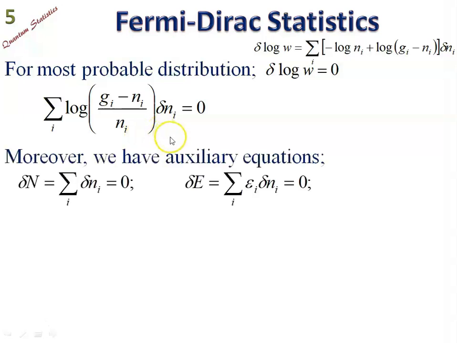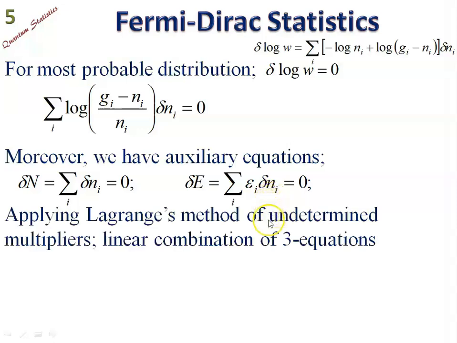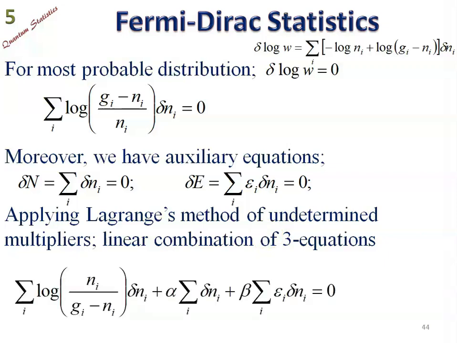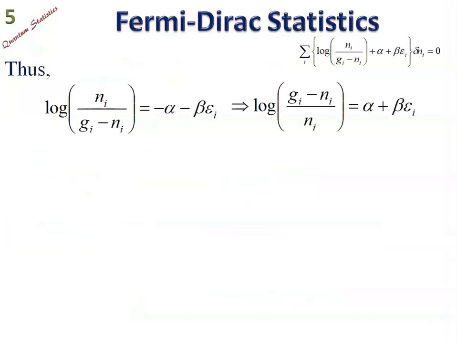Moreover, we have auxiliary equations which were already mentioned in the beginning of the discussion. The total number of particles is going to remain constant. Del n is equal to summation del ni equal to 0, and the total energy also remains constant. So del E is also equal to 0, which is summation Ei del ni equal to 0. Applying Lagrange's method of undetermined multipliers, we have a linear combination of three equations, and they can be written together as appearing on the screen.